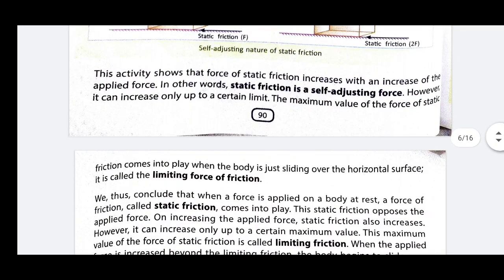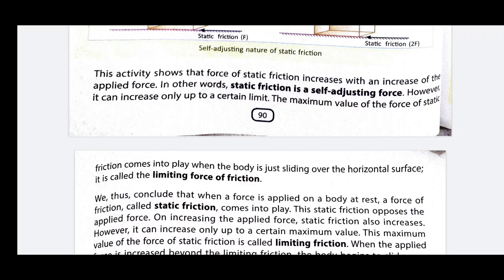Now if the fourth boy comes and the force applied on the object is 4F, then in that situation the object starts moving, and if that boy goes away, then three boys are capable of moving the car, or in some cases two boys are capable of moving the car.